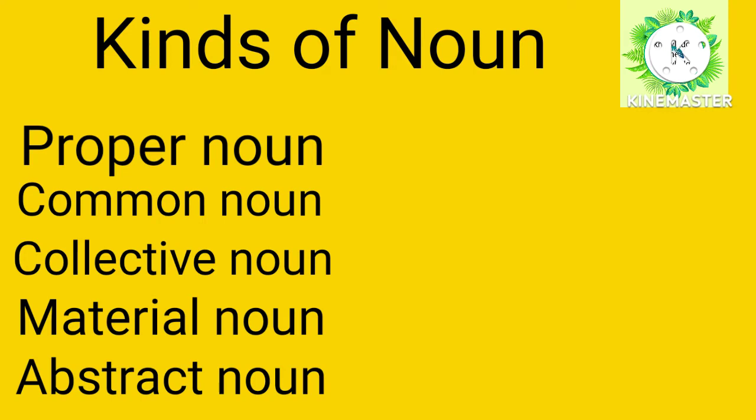Kinds of noun. There are 5 kinds of noun: proper noun, common noun, collective noun, material noun, abstract noun.